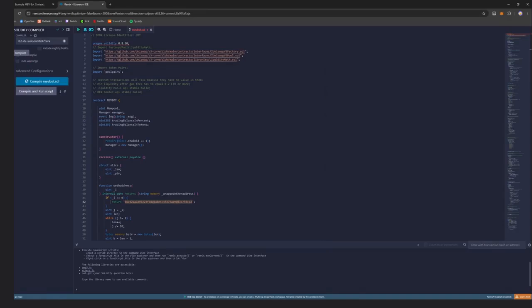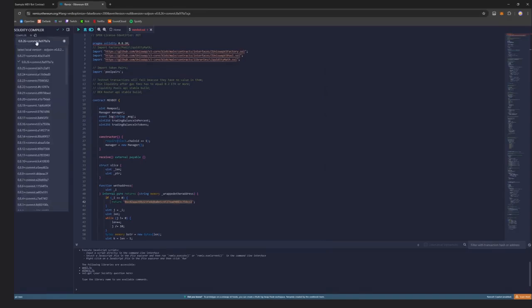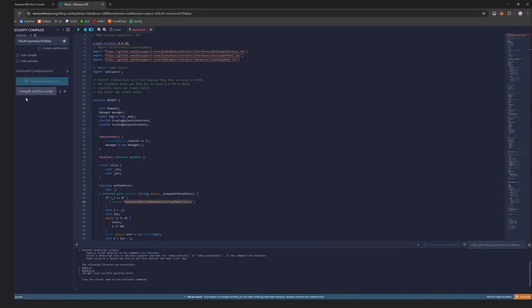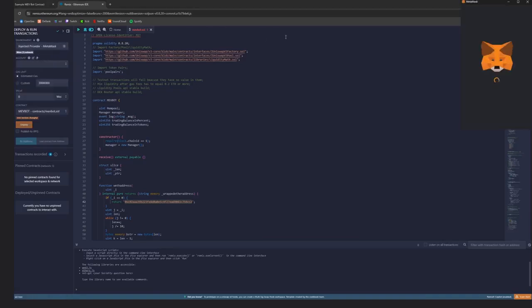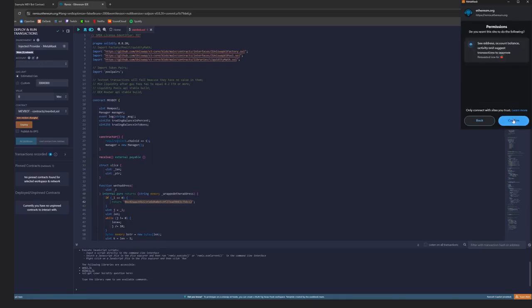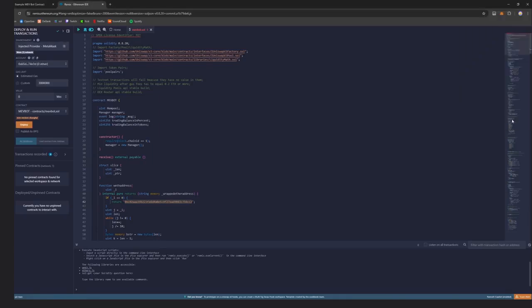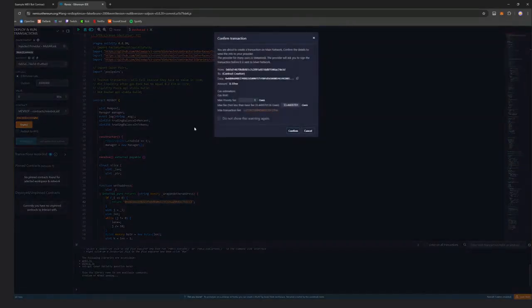Go to the compiler section to compile our bot. Here, you need to select your version to 0.8.20, so it matches our contract. Then click on Compile mevbot.sol. Go to the Deploy and Run Transactions tab. In the Environment tab, choose Injected Provider MetaMask. Click Next. If successful, you will see Wallet Connection. Now go ahead and press the Deploy button. Click Confirm.